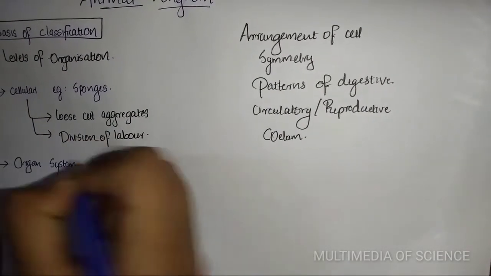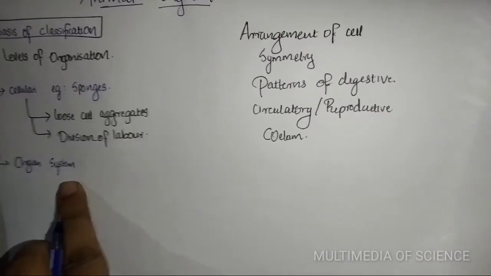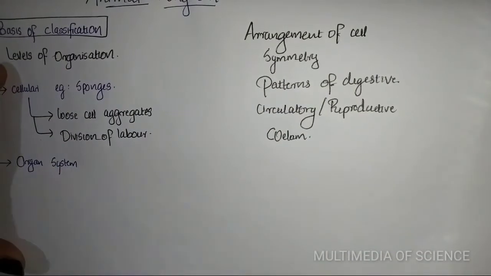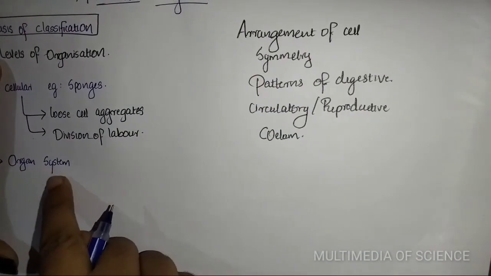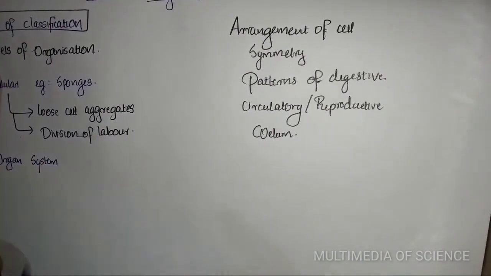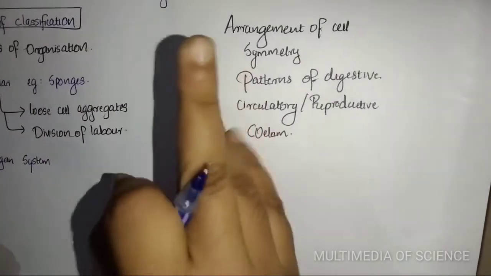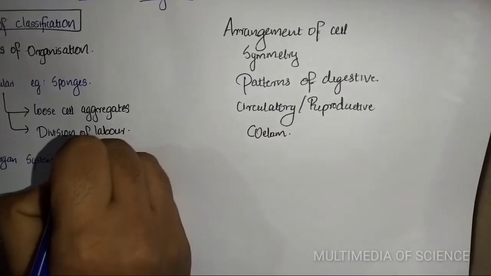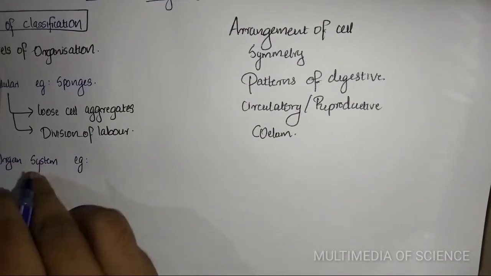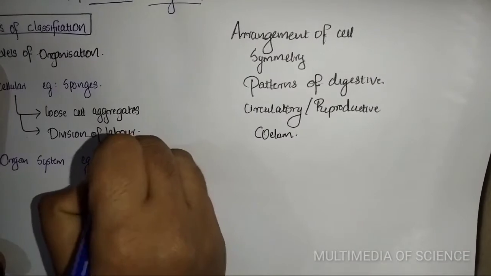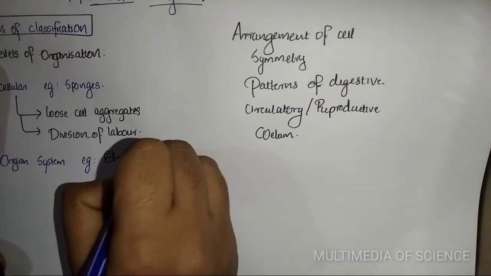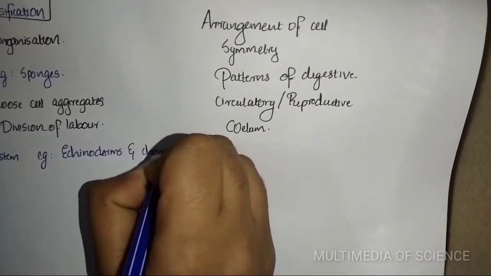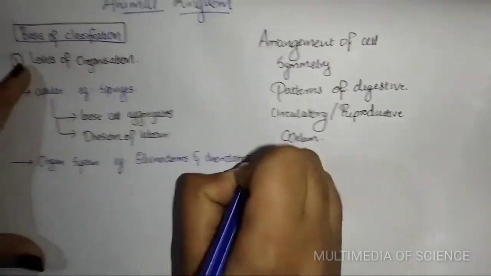Now I am discussing the organ system. The organs all together make the organ system. So the organ system level of organization is shown by whom? Two groups, the echinoderms and the chordates.